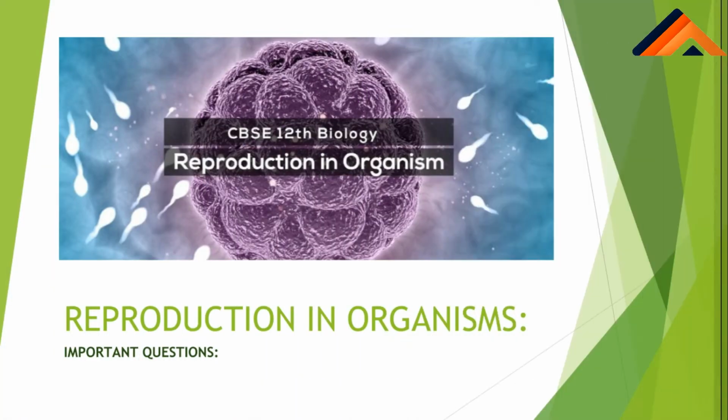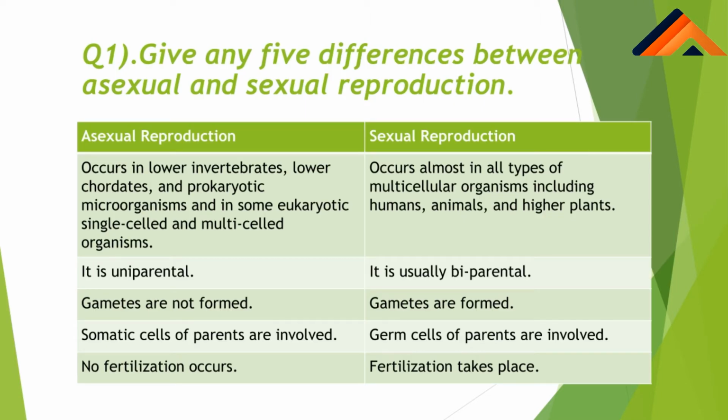Hello students, so in this video we have to deal with some of the important questions related to chapter 1, that is reproduction in organisms. So I have listed altogether 8 questions that are important from exam point of view. So our first question that we have today is, give any 5 differences between asexual and sexual reproduction.